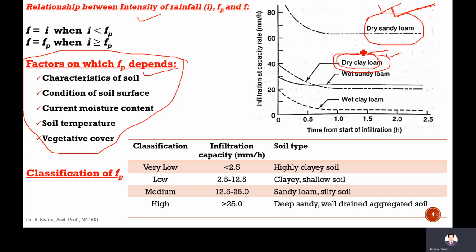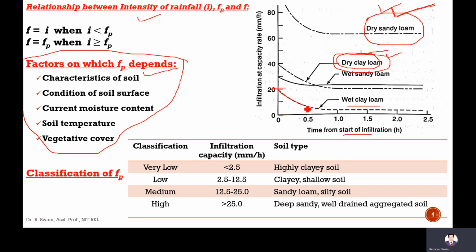In this plot you can see, from the start of infiltration, this is the infiltration capacity or infiltration rate. It will be maximum initially, from the start of supplying water, for a particular type of soil, let's say wet clay loam.